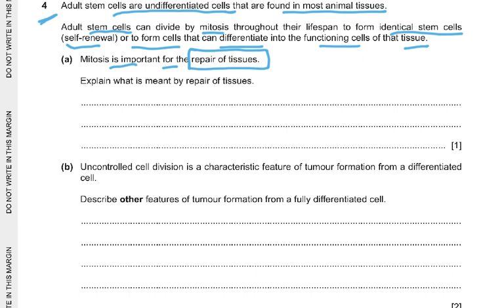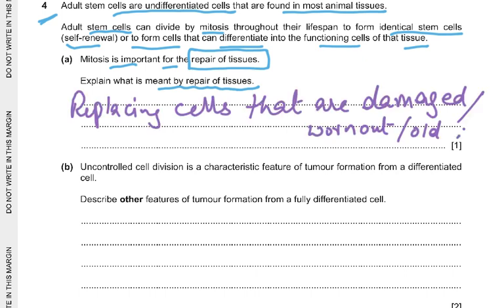It's repair of tissues. Explain what is meant by repair of tissues. Repair of tissues means replacing cells that are damaged, or destroyed, or worn out, or old. So it is replacing cells. Like for instance, you can say, I'm replacing my pencil case because it's all torn, or the zip is broken, or it fell down and got really damaged. So replacing cells that are damaged, worn out, or old.